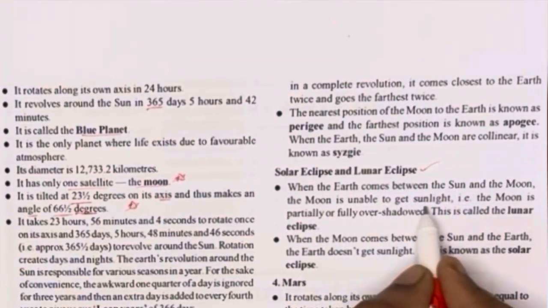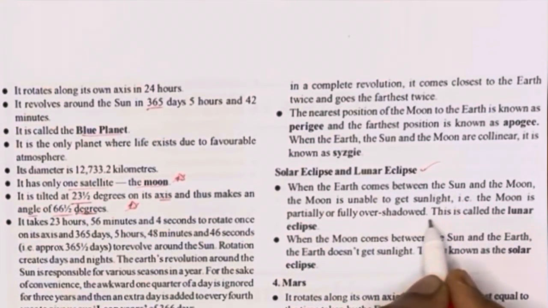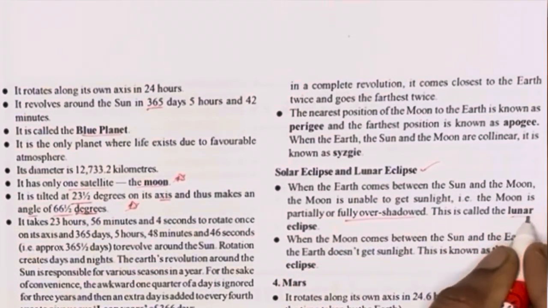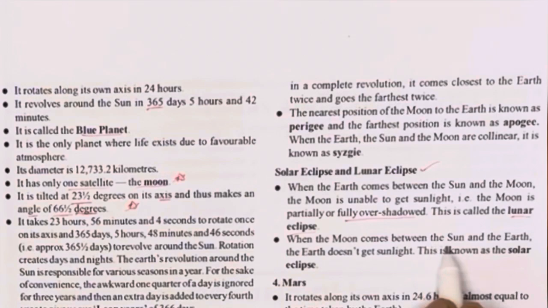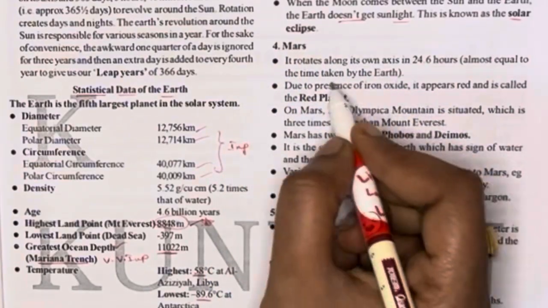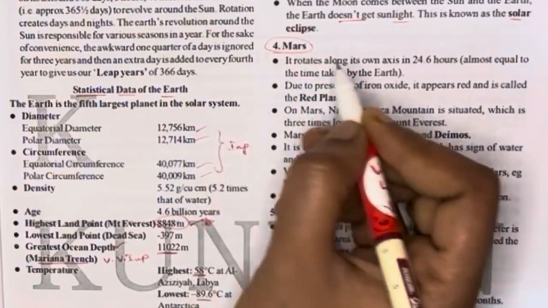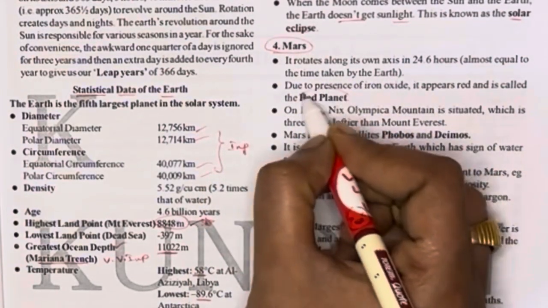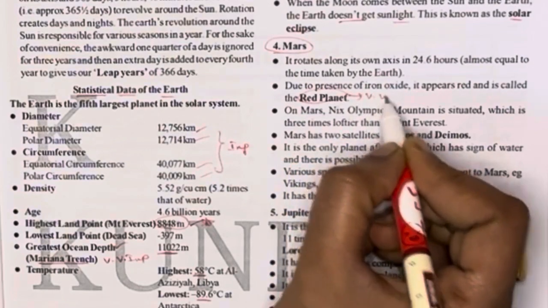Did you know, the lunar eclipse is when the moon is unable to get sunlight? It is called a lunar eclipse, and when the moon comes between the sun and the earth, it is known as a solar eclipse. Mars rotates on its own axis in 24.6 hours, and it is also called the red planet.